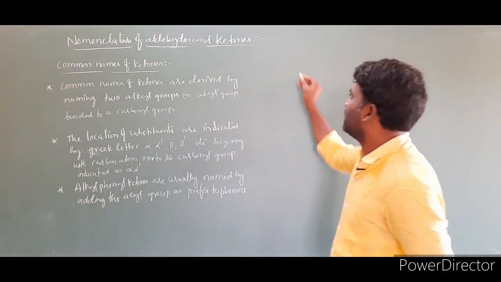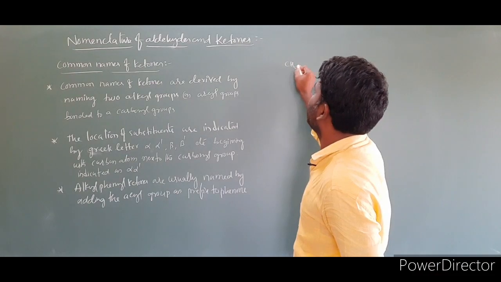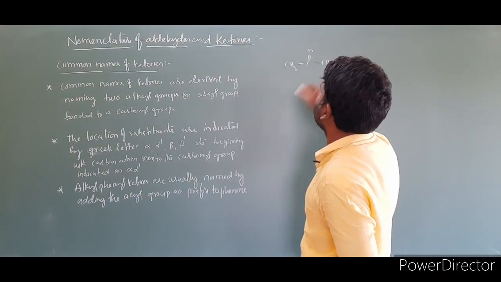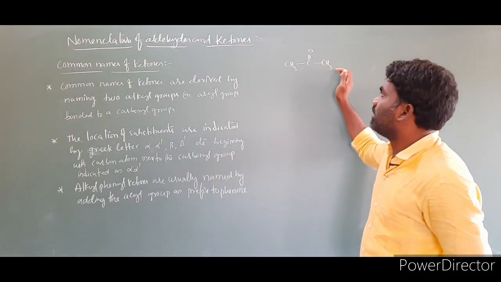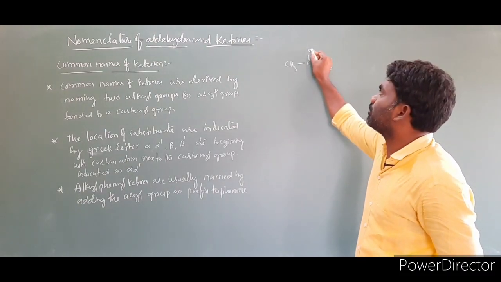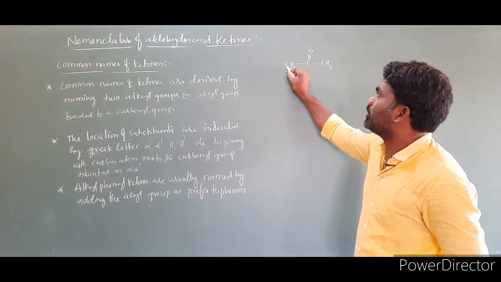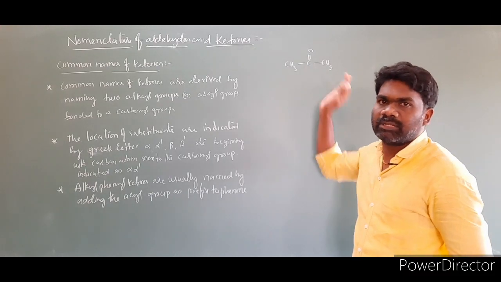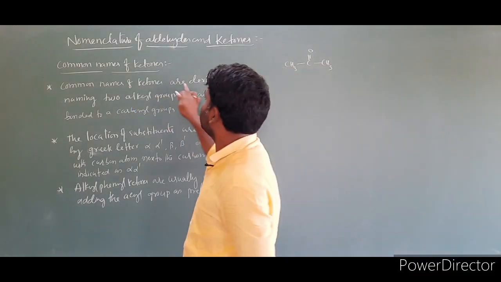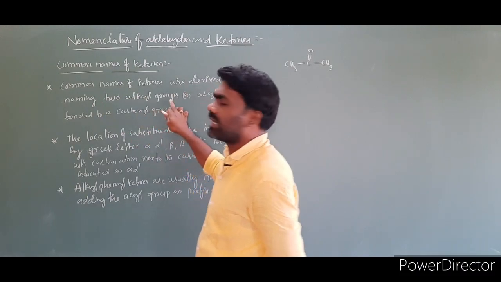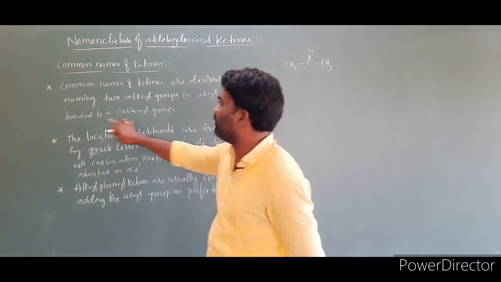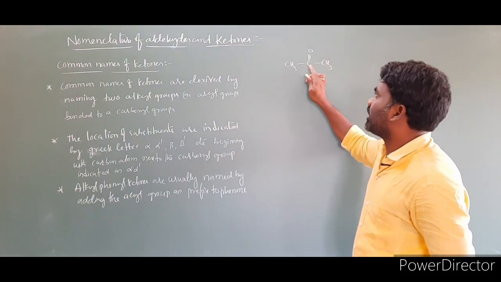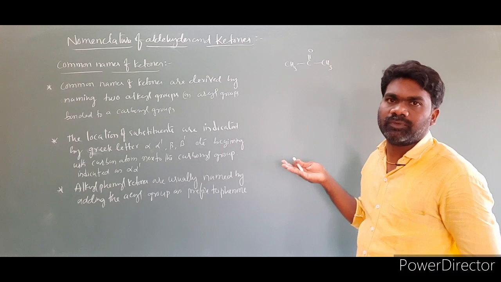I am taking an example CH3 C double bond O CH3. This is the compound. So what is the common name of this compound? I already said this is the carbonyl group. A carbonyl group bonded to two carbons we call a ketone. The common names of ketones are derived by naming the two alkyl or aryl groups bonded to the carbonyl group. Simply we write the alkyl groups bonded to the carbonyl group and end the name of the compound with ketone.